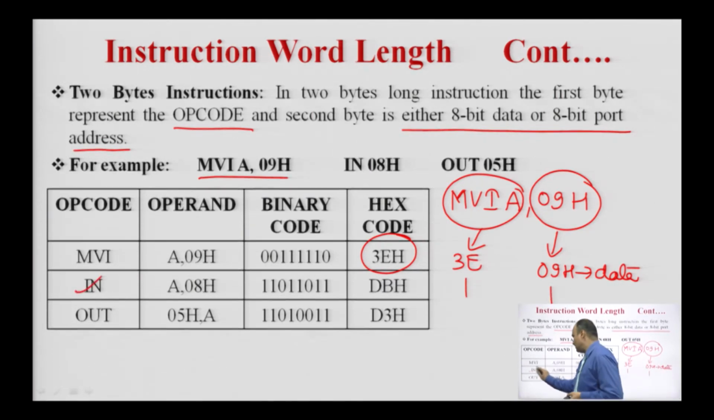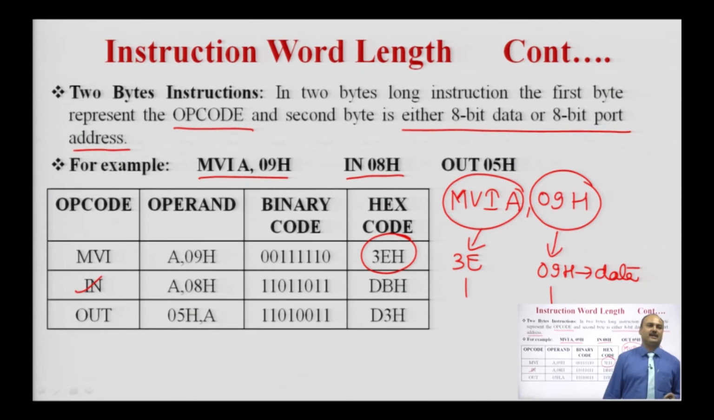In the instruction IN 08H, the instruction has the operation code DBH, and 08H is the port address of the input port. Whenever the microprocessor executes this instruction, it will input the data from the input port which has the address 08H. For the instruction IN the operation code is DBH, and for 08H another byte is required. So, this is an example of a 2 byte instruction.